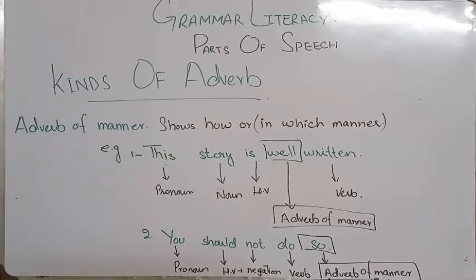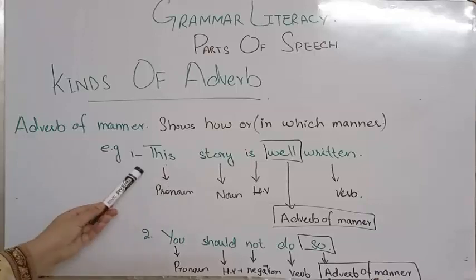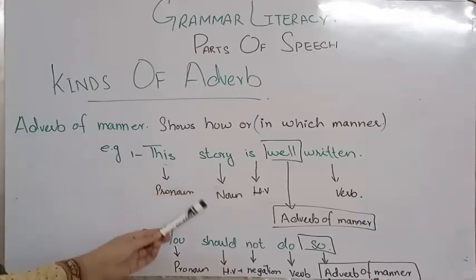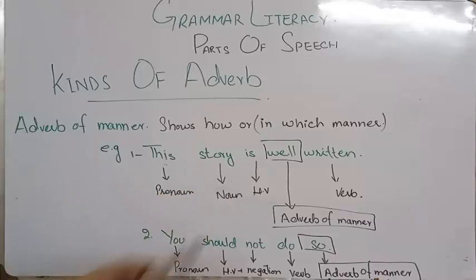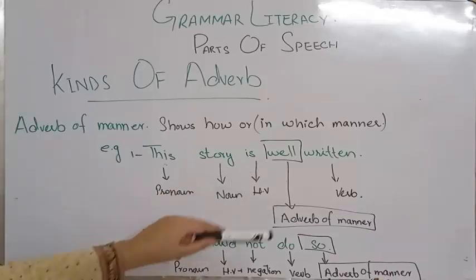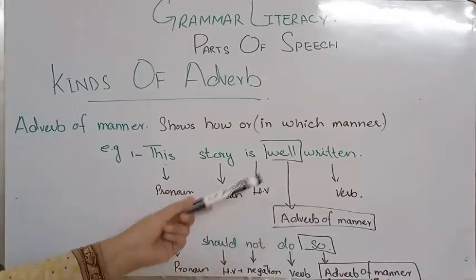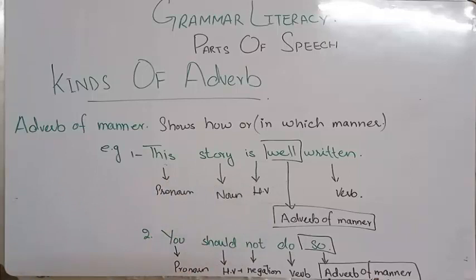So a very good starting, a very good middle portion, a very good ending. So this is how a story is having a good manner. So it's written well, that means it's a very good manner. So this story is well written. This is a pronoun here, story is a noun here, is is a helping verb, well is an adverb of manner, and written is a verb here.